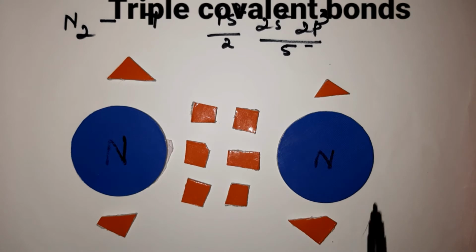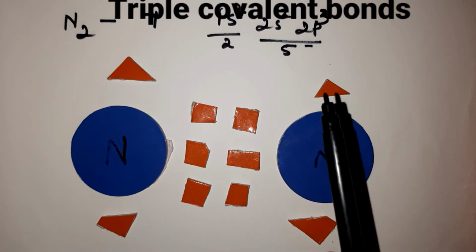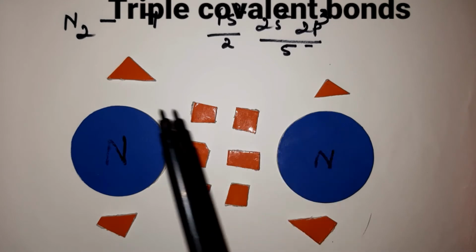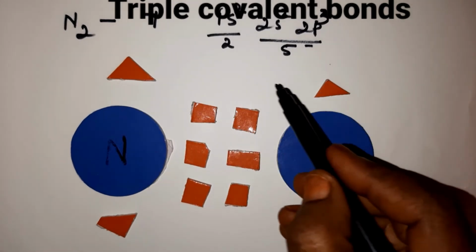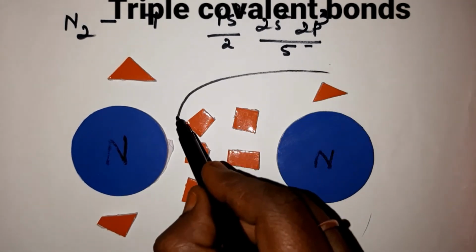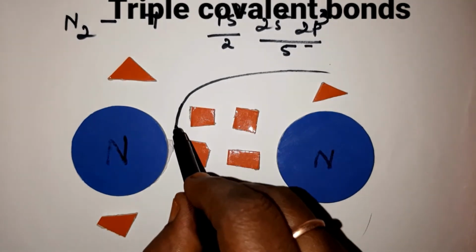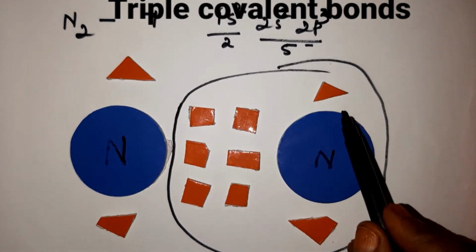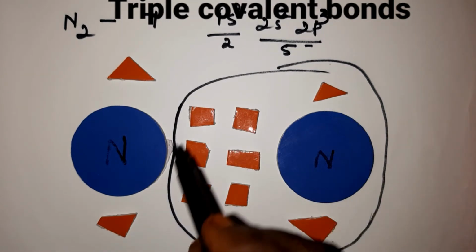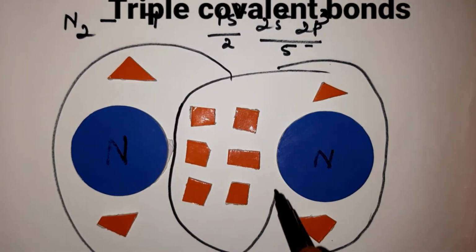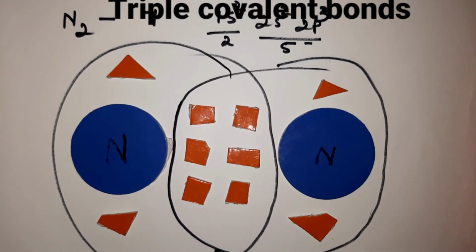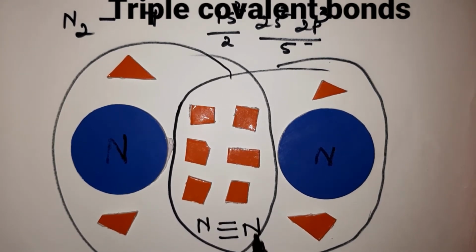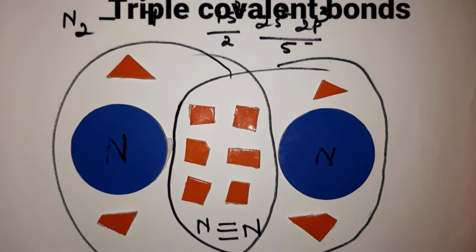Now see, this nitrogen has got 5 electrons in the outermost shell. This nitrogen also has got 5 electrons. So in order to attain noble gas or inert gas electron configuration, nitrogen is still in need of 3 electrons. So this nitrogen will share or receive 3 electrons from this nitrogen to attain noble gas element. So totally you can see 8 electrons in the outermost shell, and this nitrogen also will have 8 electrons in the outermost shell. Clear children? So it is sharing 3 pairs of electrons. So you have triple bond. You all understood, children? This is called triple covalent bond.